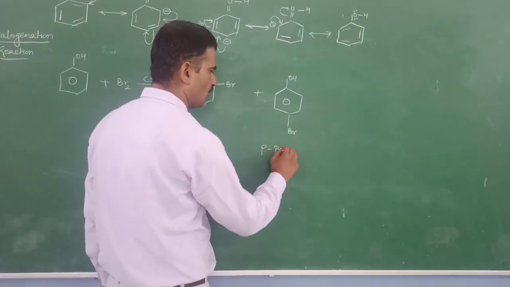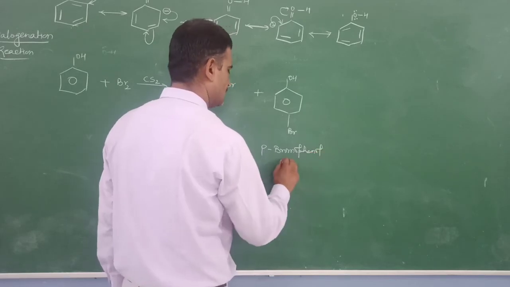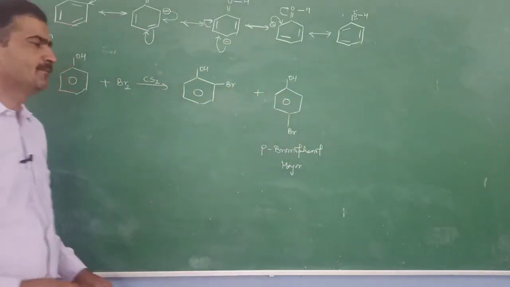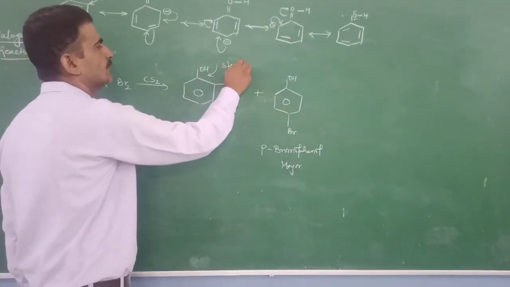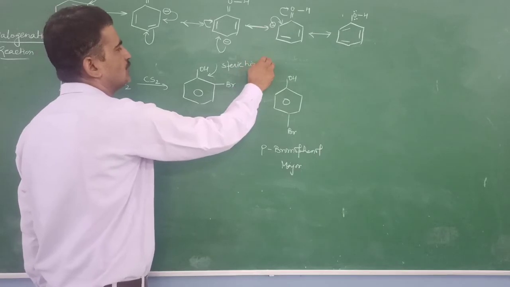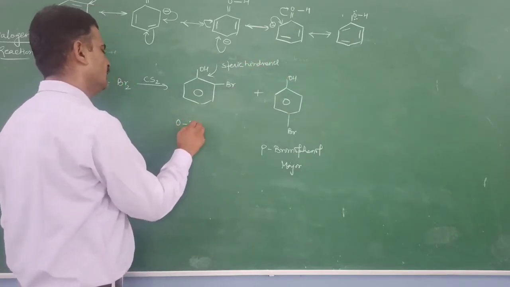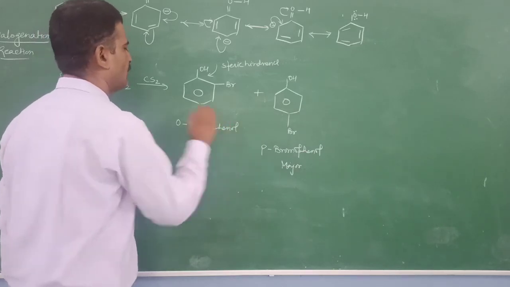Out of these two, you know that parabromophenol is the major product because there is no steric hindrance, but here a steric hindrance is obtained, that's why it consumes energy and it forms in less quantity, that's why it acts as a minor product.